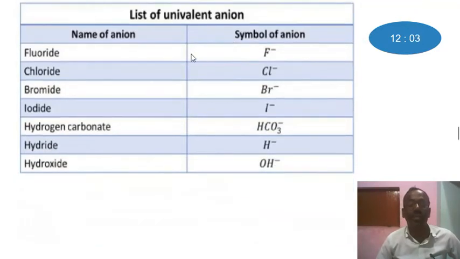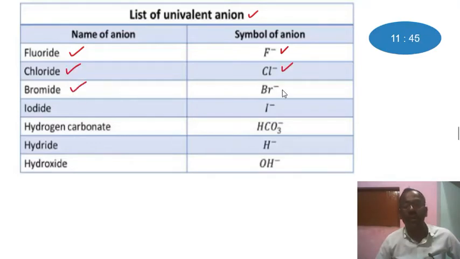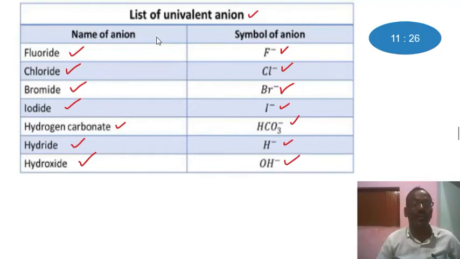List of univalent anions. Name of anion: fluoride. Symbol of anion is F minus, or -1. Chloride, Cl minus. Bromide, Br minus. Iodide, I minus. Hydrogen carbonate, HCO3 minus. Hydride, H minus. Hydroxide, OH minus. Hope that there is no problem to understand this table.